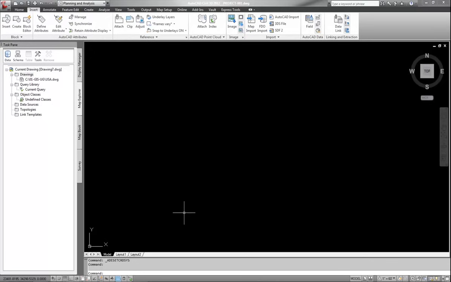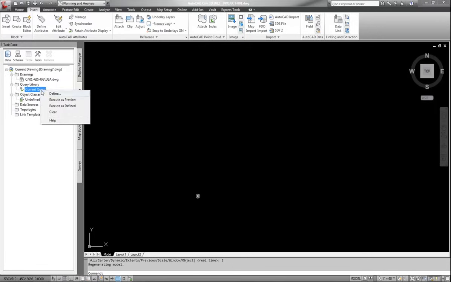So in essence, this works kind of like an XREF, but you can zoom extents all day long and you won't see anything. Okay, I did a zoom extents. I just have my geo marker for my Texas 83 central zone, central foot marker that it's showing me here. Nothing really happens until I actually query in the data that I need. So let's talk about showing you the query.